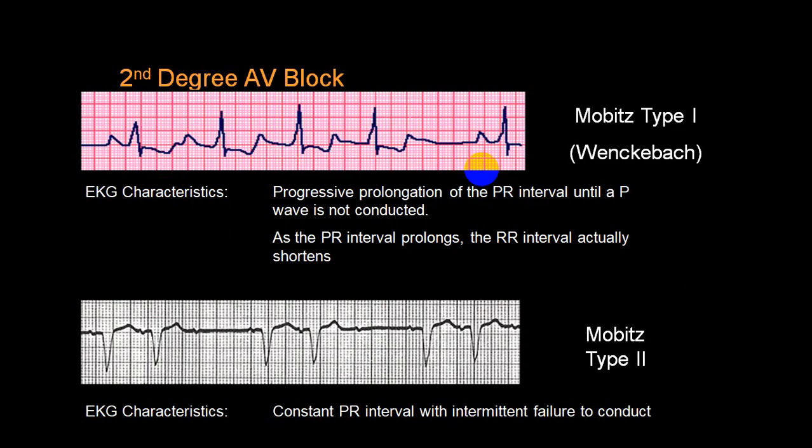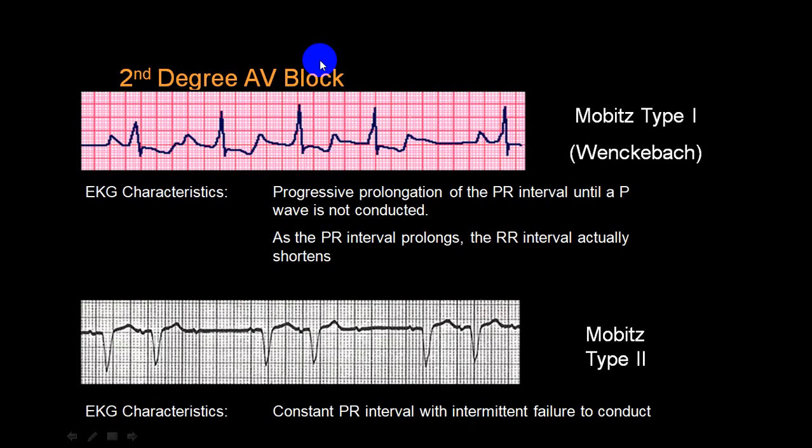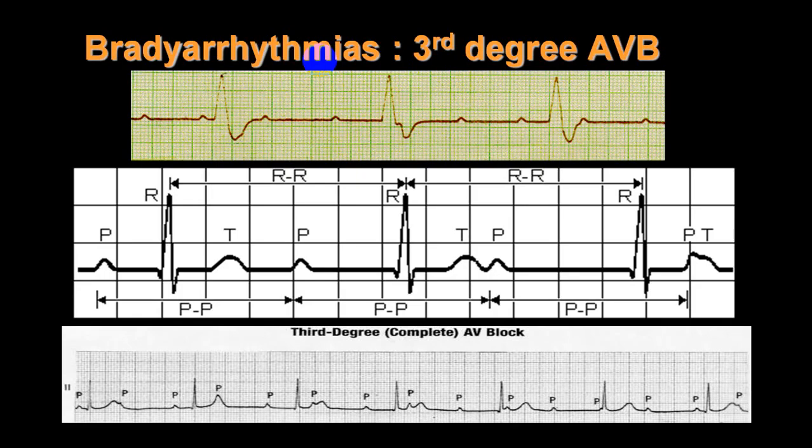So this is the first degree AV block. This is the second degree AV block. We'll be discussing in detail later on. But I'm showing you this because here P waves are present. Hence, the impulse is generated from the SA node. That's why this is a sinus rhythm. But conduction is abnormal at the level of the AV node. That's why this is given a name: first degree AV block, second degree AV block, that is Mobitz type 1, Mobitz type 2, etc. And this will produce bradycardia.